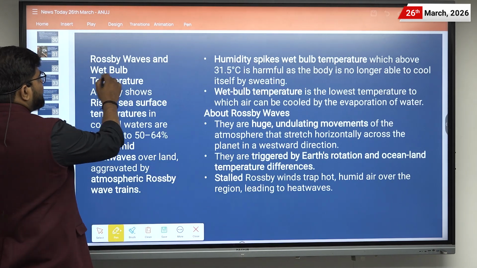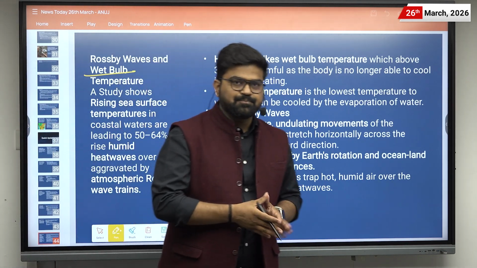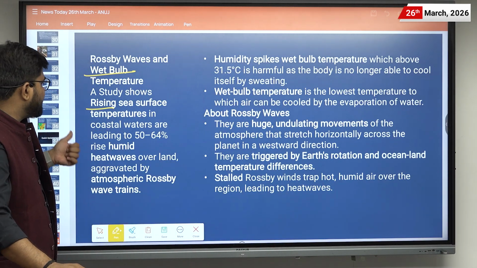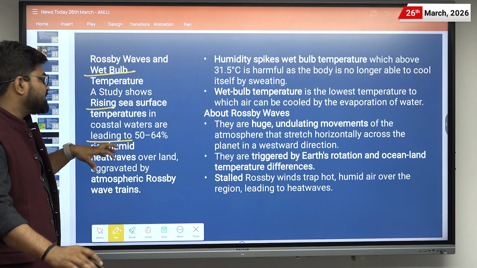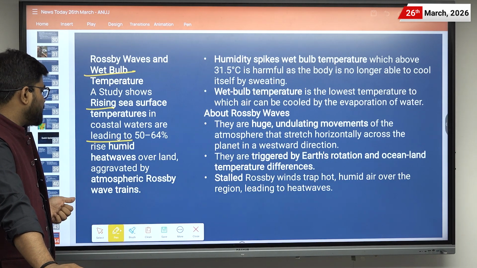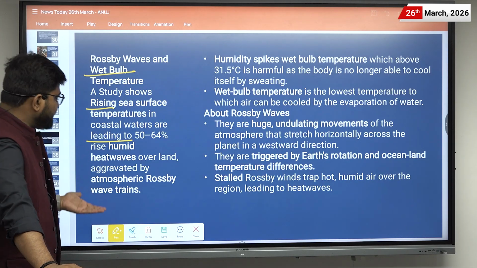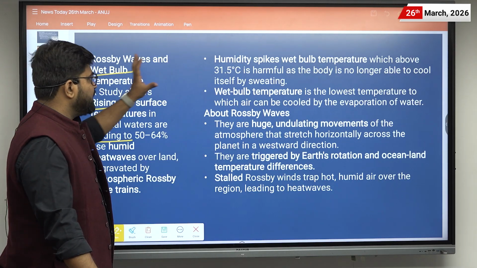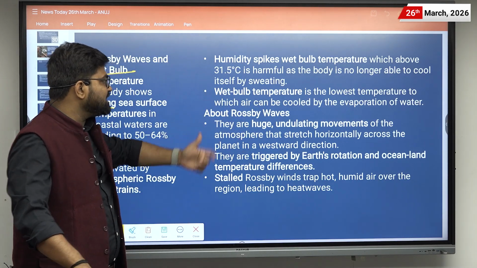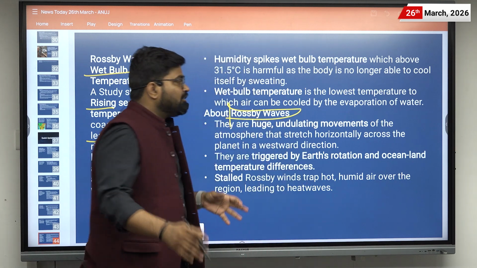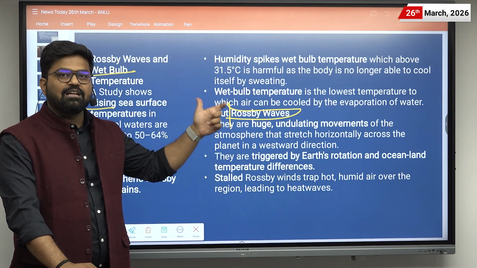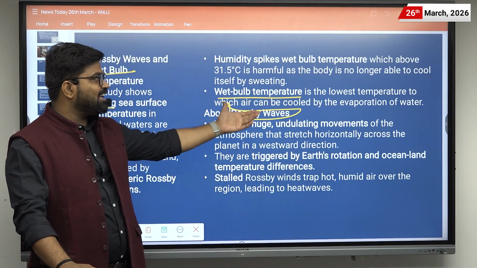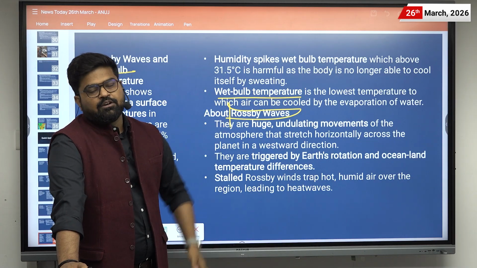about Rossby waves and wet bulb temperature. The context here is that a study has shown that rising sea surface temperature in coastal waters is leading to a 50 to 64% rise in humid heat waves over land, aggravated by atmospheric Rossby wave trends. So in this news, the context is not that important, but the humidity or the wet bulb temperature is important, as well as Rossby waves. First of all, let us understand about the wet bulb temperature. Wet bulb temperature is the lowest temperature to which air can be cooled by the evaporation of water.